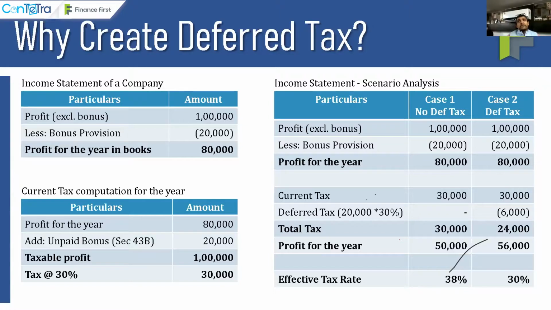So moving forward, since in this particular example the bonus provision had a tax consequence for sure, are there any items where there are no tax consequences in the future at all? Can we think about that? We can, right? For example, certain penalties which we pay on statutory payments. On that, typically, are we going to get a tax deduction at any point of time? The answer is no. That is basically on the disallowances side.